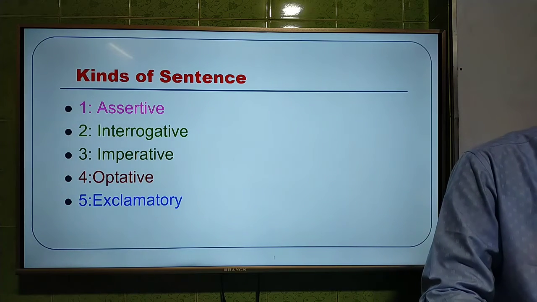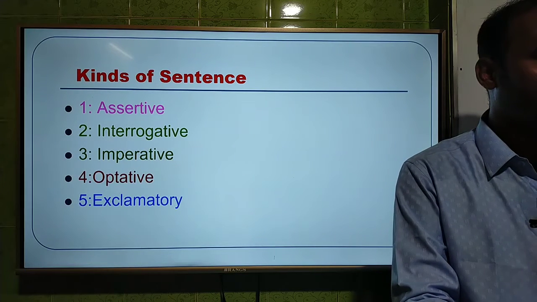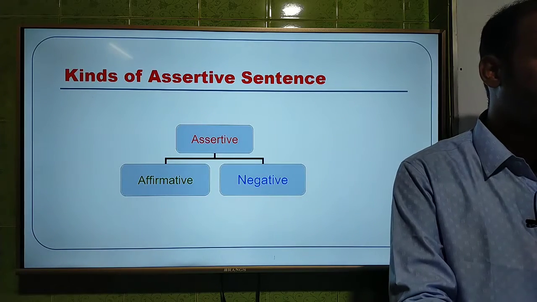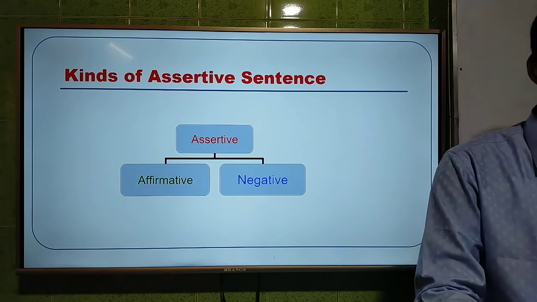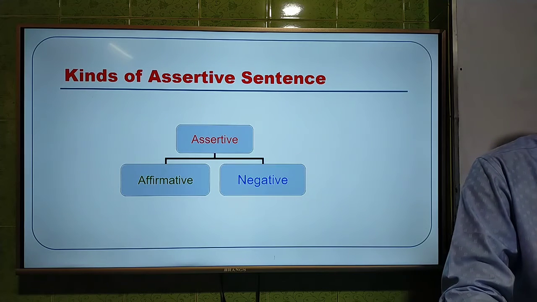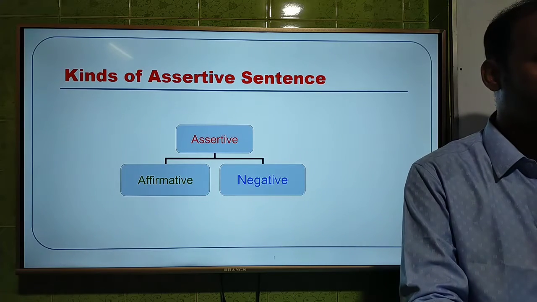Today we shall discuss assertive sentence. There are 2 kinds of assertive sentence: one is affirmative and another is negative. Today I am going to discuss how to change affirmative sentence into negative.